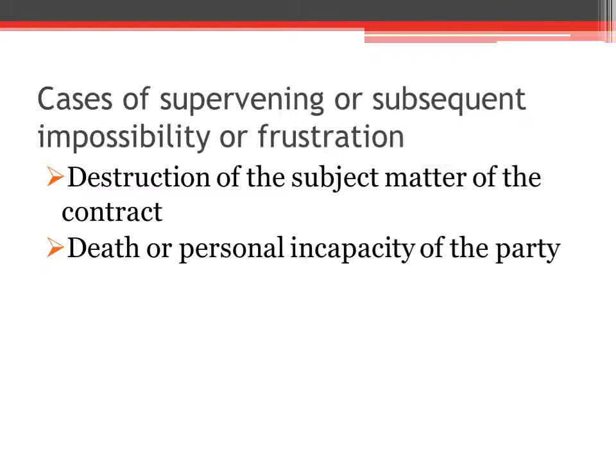If a promise requires the personal skill of the promisor, and the party is incapable of performing the contract, due to death or incapacity, then in that case also the contract is discharged.